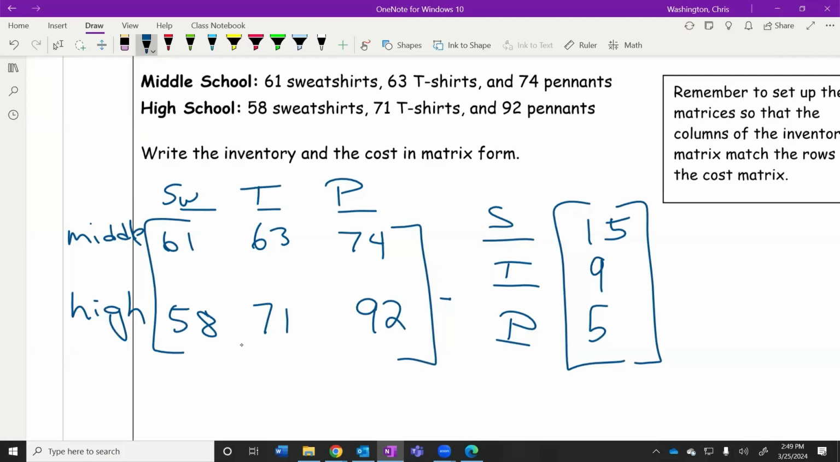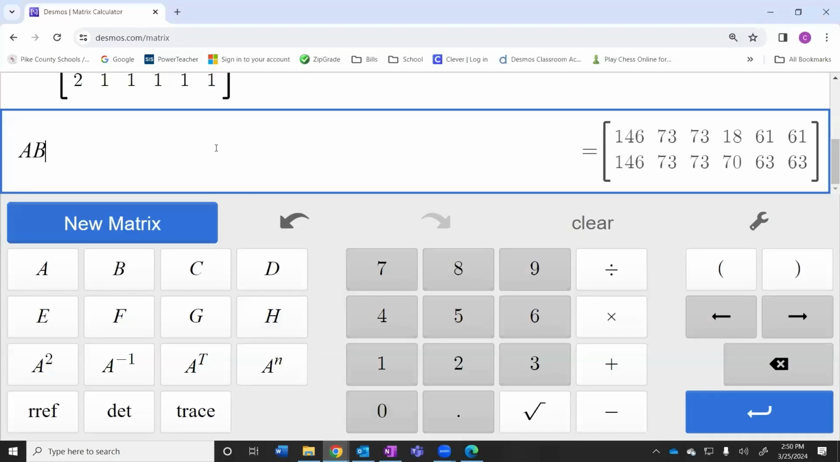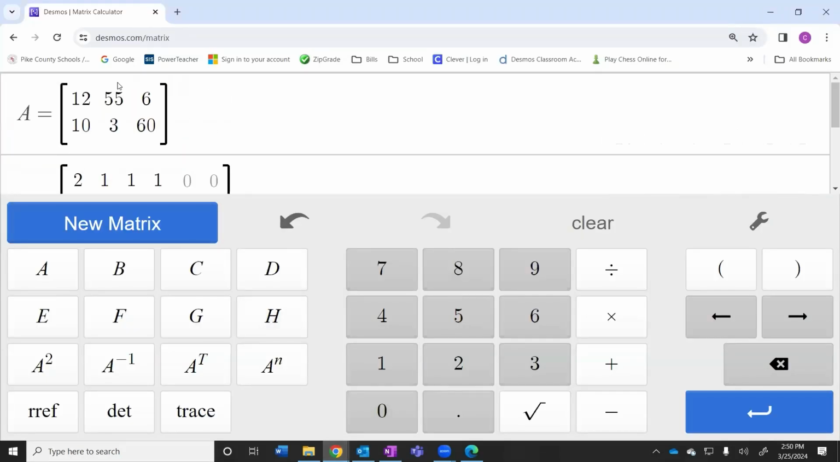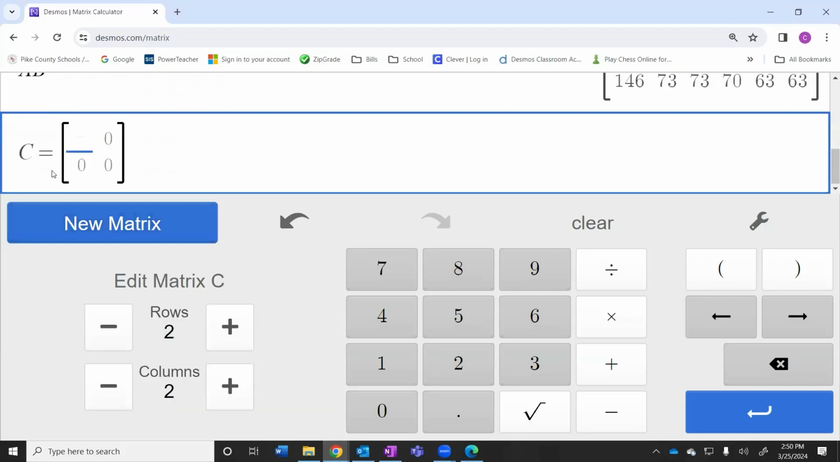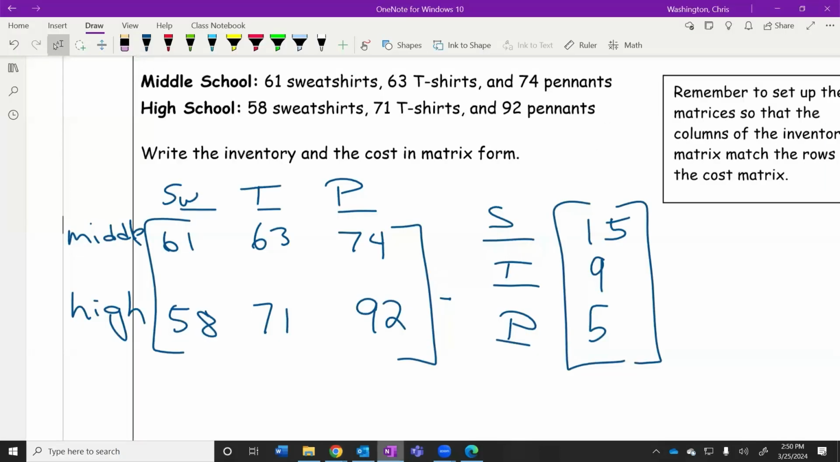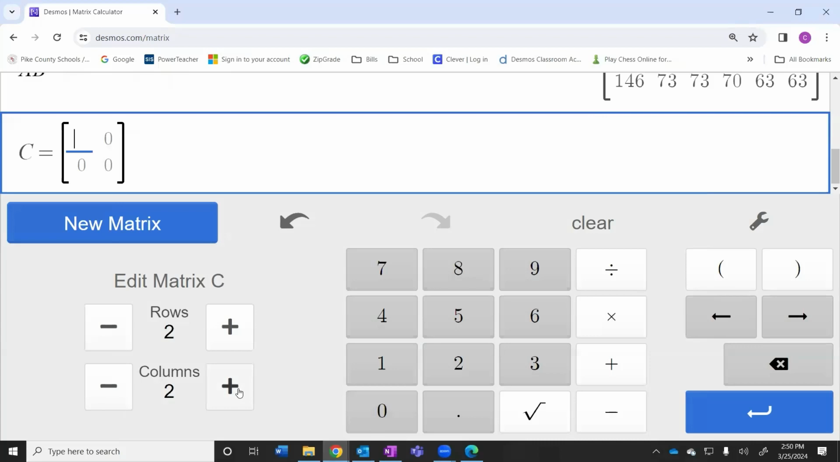We can perform this calculation using the Desmos matrix calculator. If you want to use A and B again, you're going to have to delete A and B. But if you just hit new matrix, we can use matrix C, a 2x3 matrix that has our inventory, which is 61, 63, and 74, and 58 for the high school, 71 t-shirts, and 92 pennants at the high school.